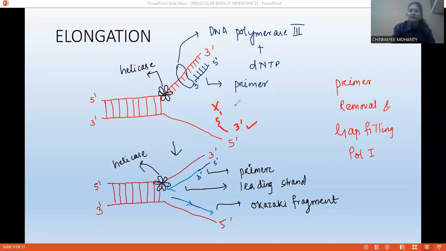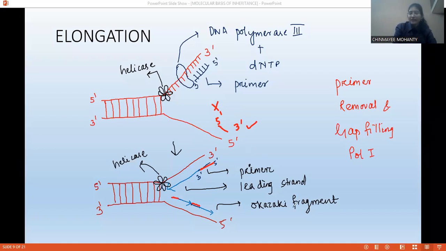Okay, then only the replication or the elongation of this strand will begin. And you can see this is the thing. Here we are adding only one primer, and that is enough. But in this case, we have to add several primers. These are the primers you can see. We have to add several primers.